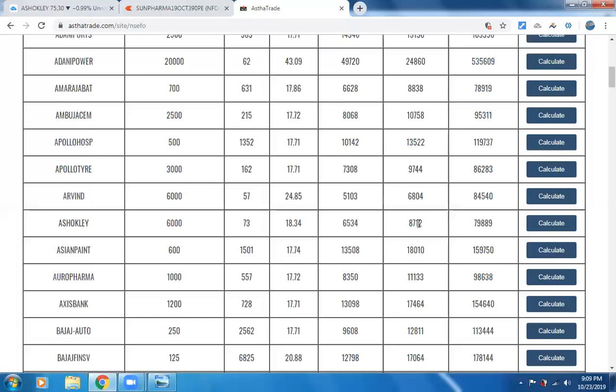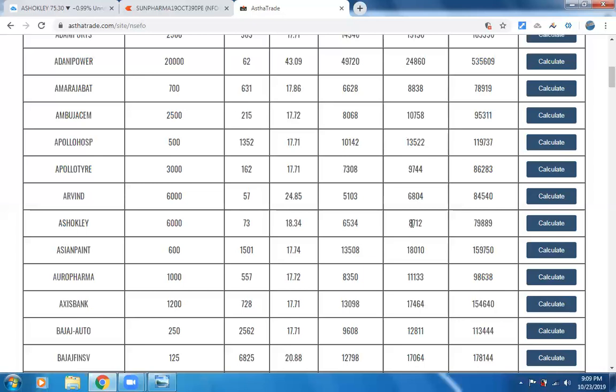So it is a boon for you as an option writer, and you will not face any liquidity problem for option writing. So in today's example, we will take Ashok Leyland and see how Ashok Leyland has moved today, and how you would have benefited from Ashok Leyland using Breadth tools and Astha Leverage.